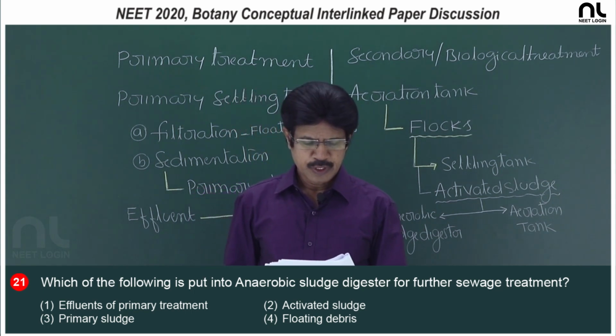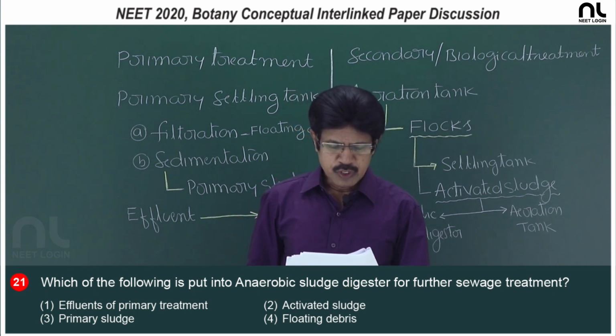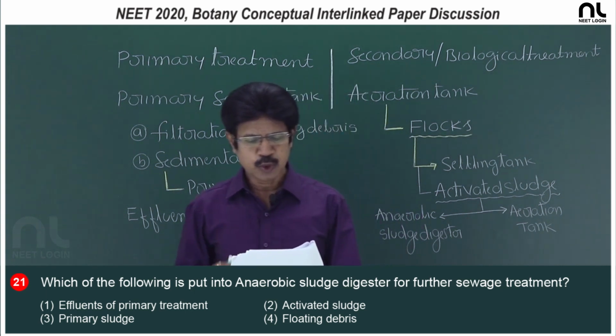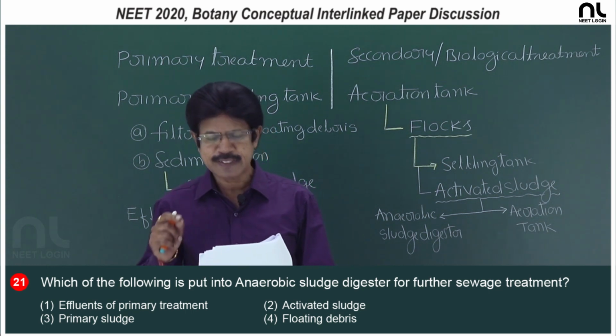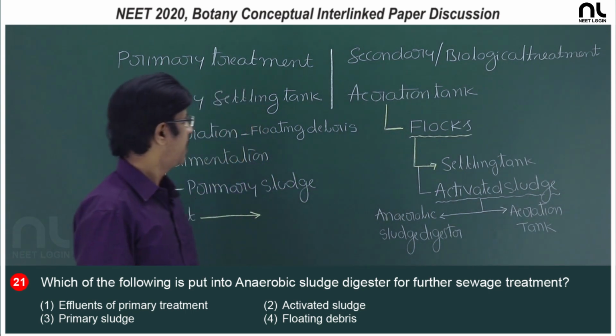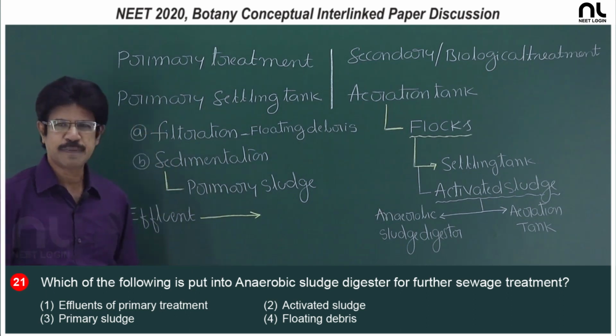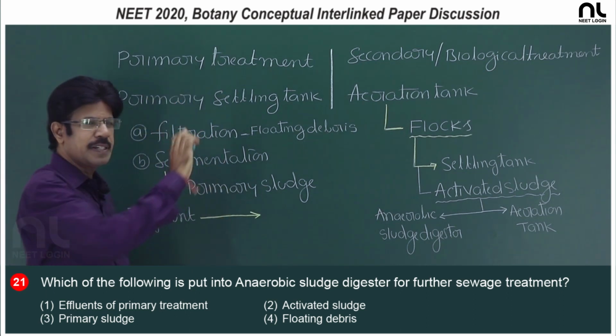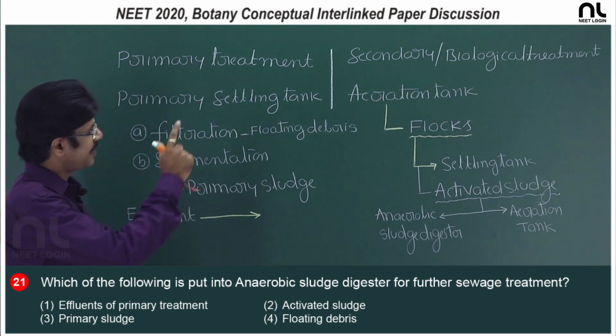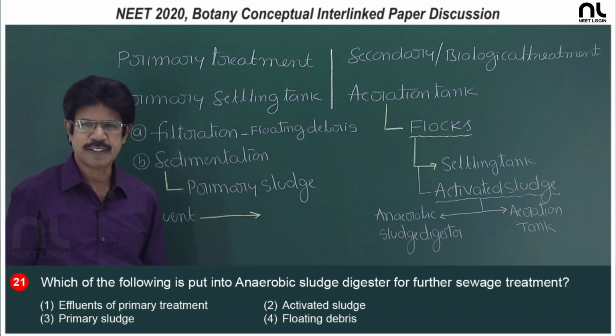Question number 21. Which of the following is put into anaerobic sludge digester for further sewage treatment? In sewage treatment, there is primary treatment and secondary treatment. The primary treatment is a physical treatment and the secondary treatment is a biological treatment.